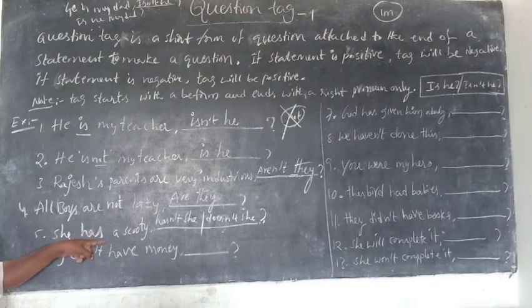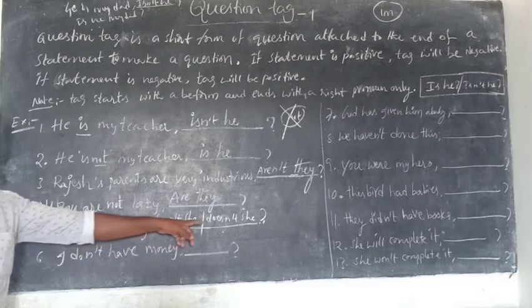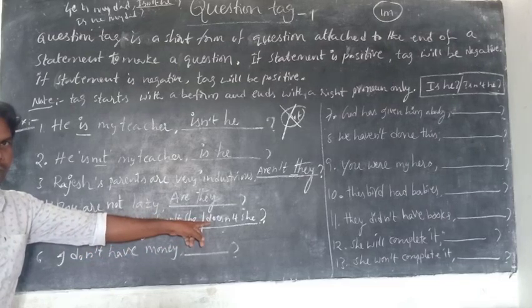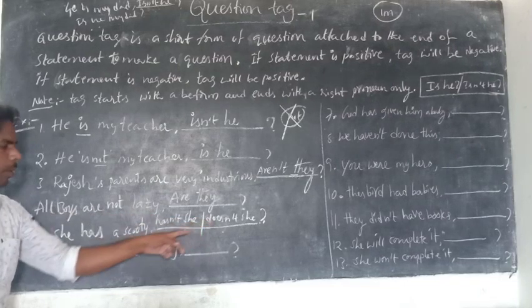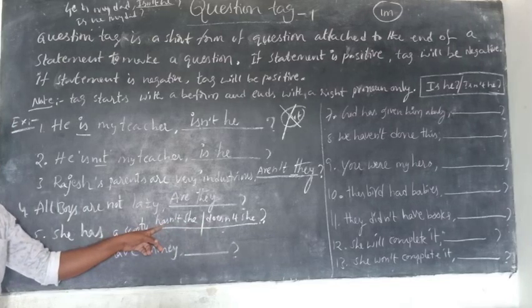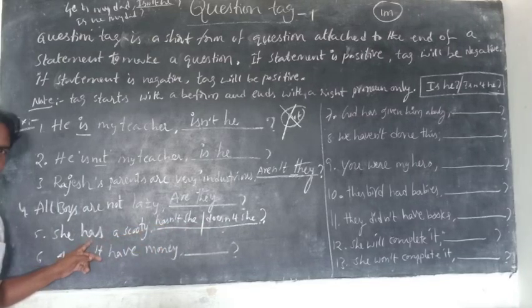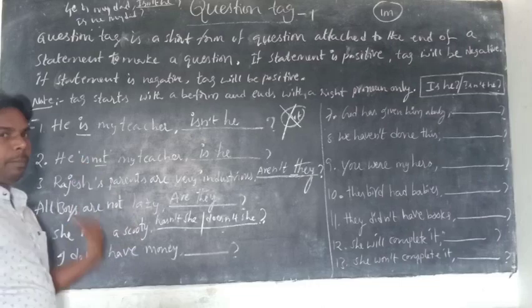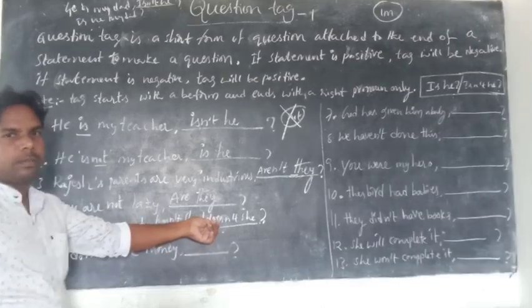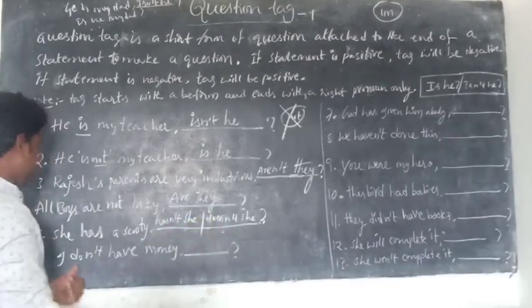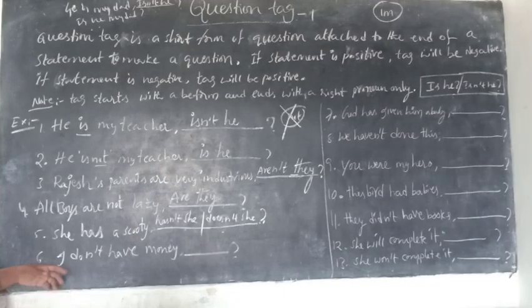But it's a present tense. The hidden be forms were already explained. Out of the hidden be forms in simple present tense, do and does, for third person singular we have to use does. Am I right? You can start the question tag with the be form has, no problem, or with the hidden be form does, no problem.